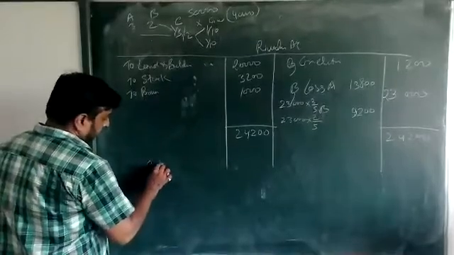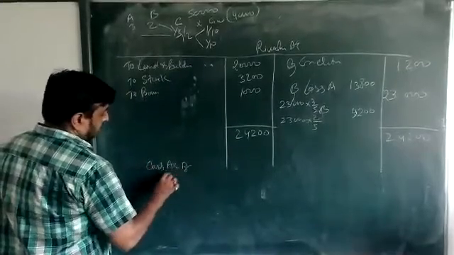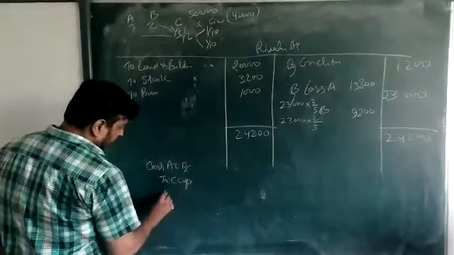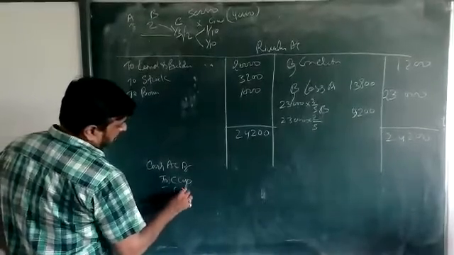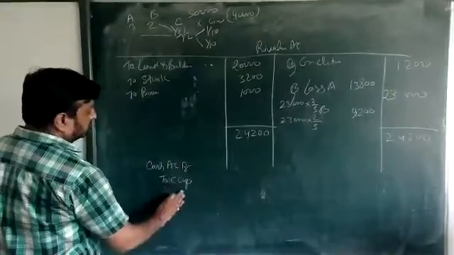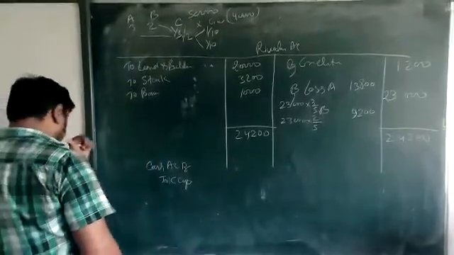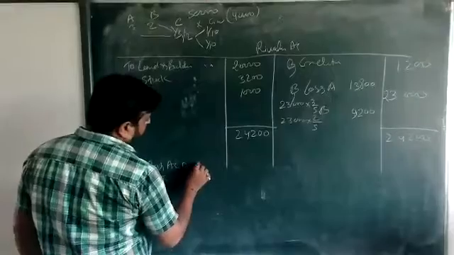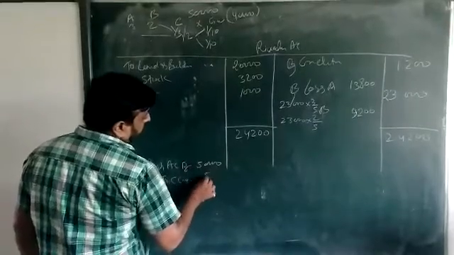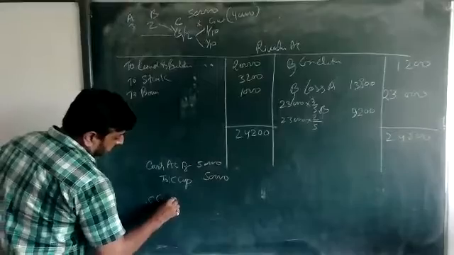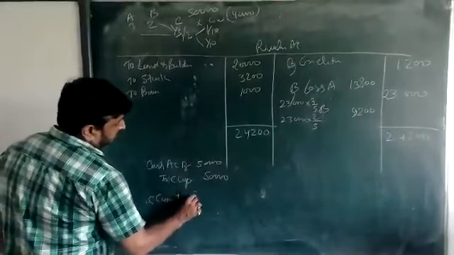Entry is cash account debit to C capital, to goodwill. Here no goodwill is there because he is not coming with goodwill. We are only taking the 50,000 of capital and then C current account, beta.